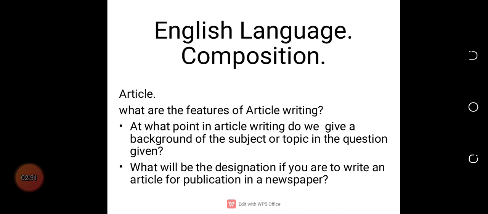Last week we looked at writing an article for publication in the school's magazine. Because it is limited to the school's environment, you just write your full name at the bottom right-hand corner where you have ended the essay, then your class, or if you hold any position, you state that. For example, Makafui.